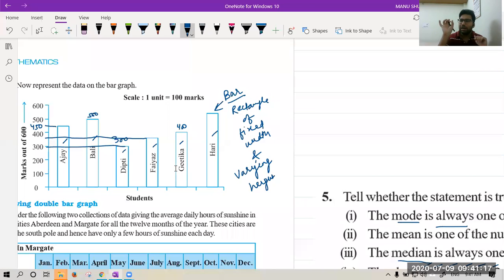It is simply a rectangle of fixed width. You can see the width of this bar is the same as this bar, so the width of each bar is equal. Second thing, the length of these bars is changing. Sir, all bars have to be at equal distance? Yes, beta, they have to be at equal distance. You can see the gap between them is equal.